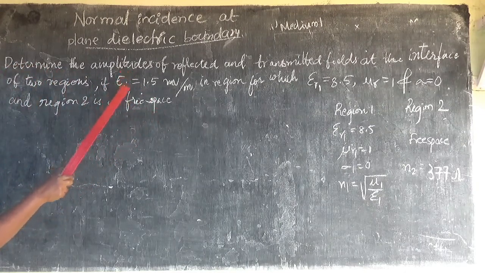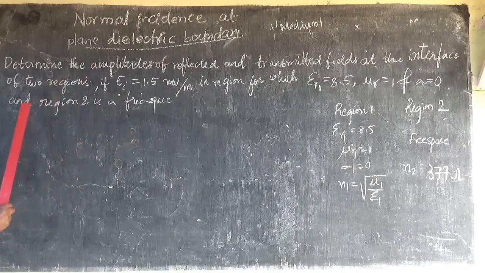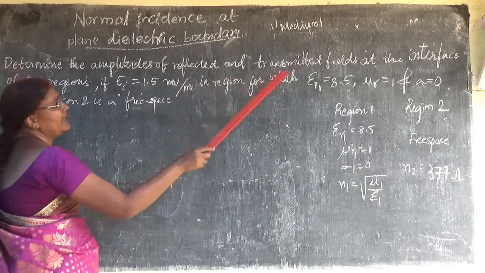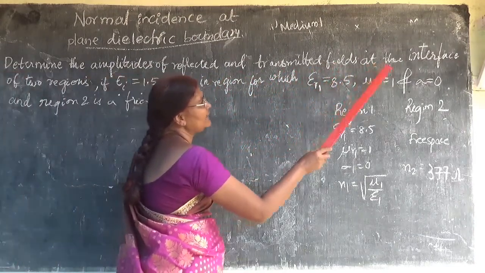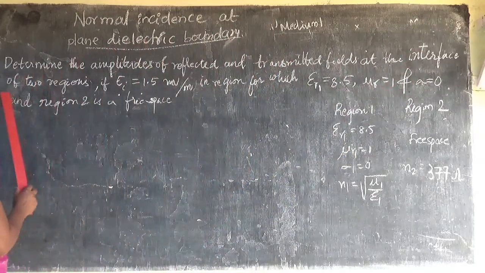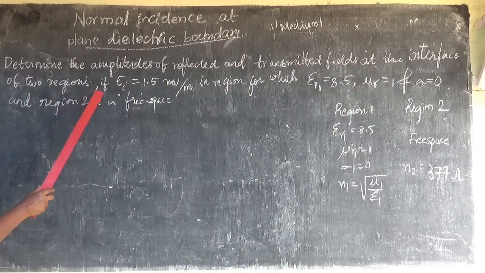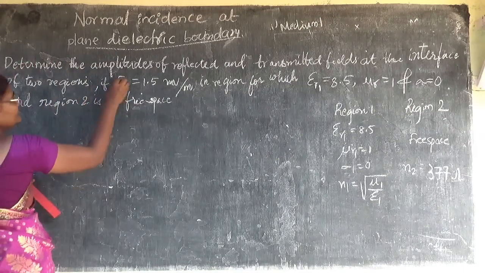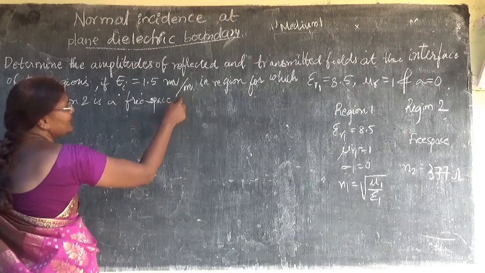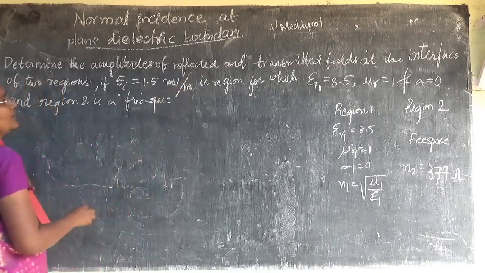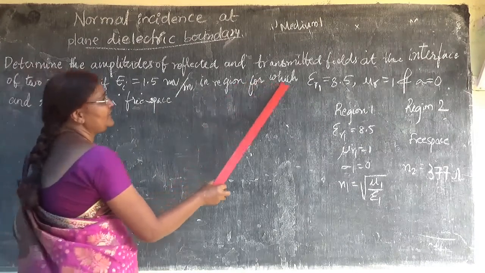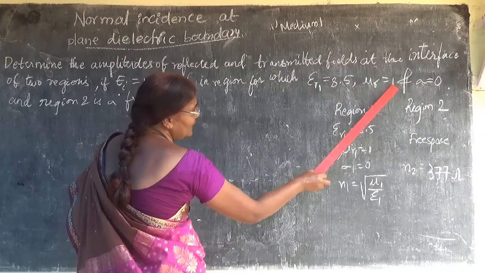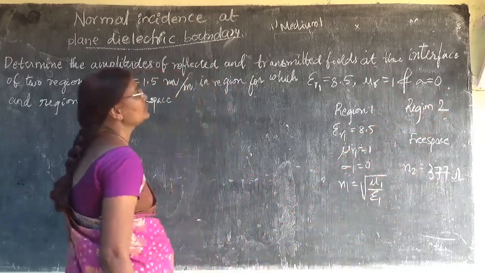Determine the amplitudes of reflected and transmitted fields at the interface of two regions, if Ei, the incident electric field, is 1.5 millivolts per meter, in a region for which epsilon r equals 8.5, mu r equals 1 and sigma equals 0.